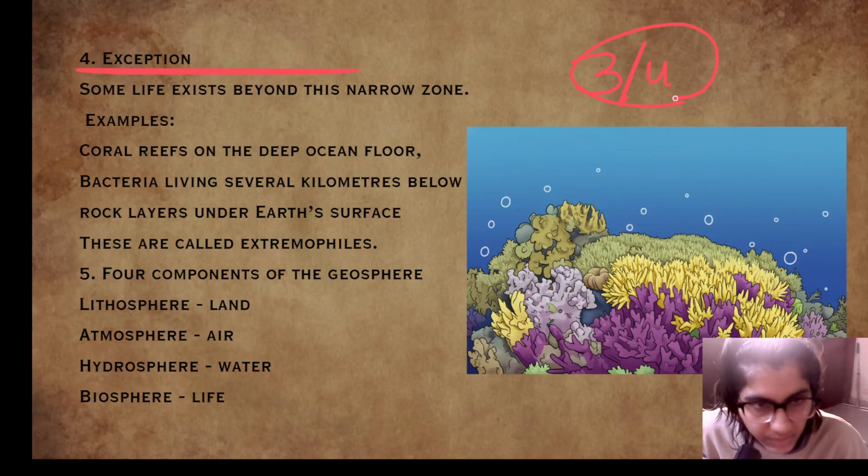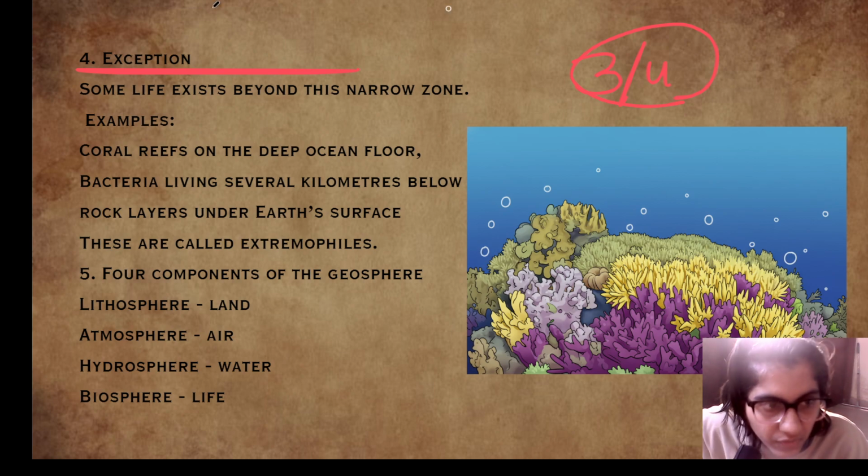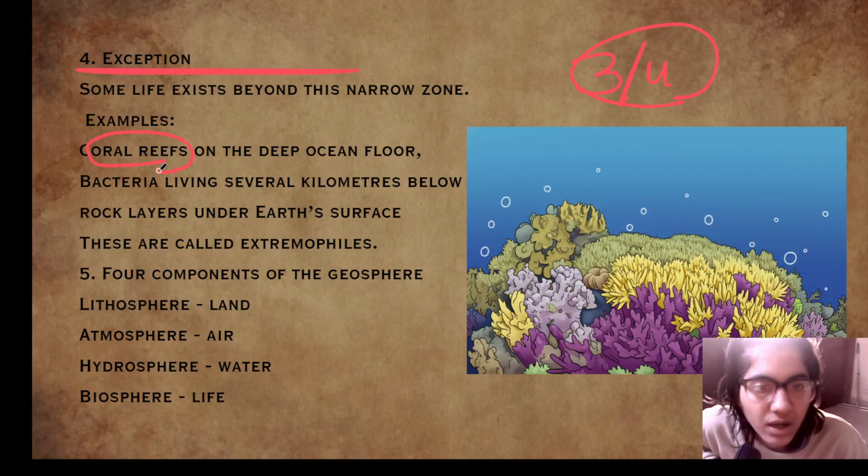So those are the exceptions. Coral reefs on the deep ocean floor. This is the first example. Coral reefs that are present on the deep ocean floor.